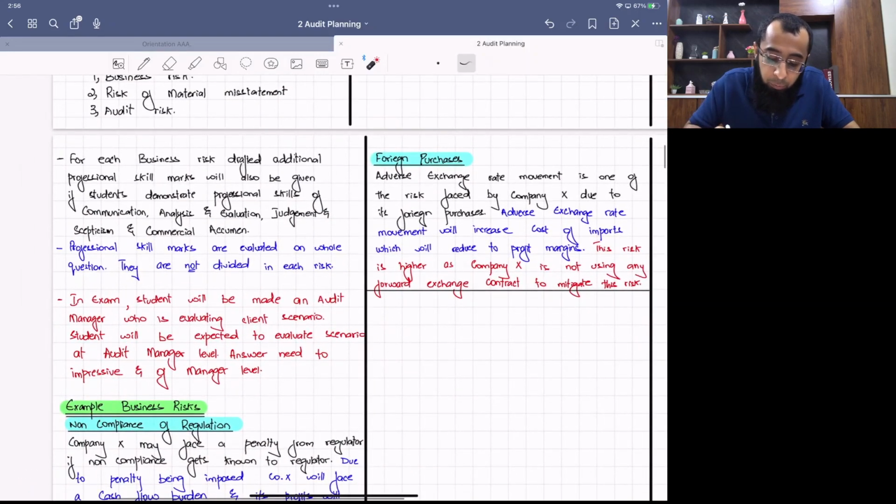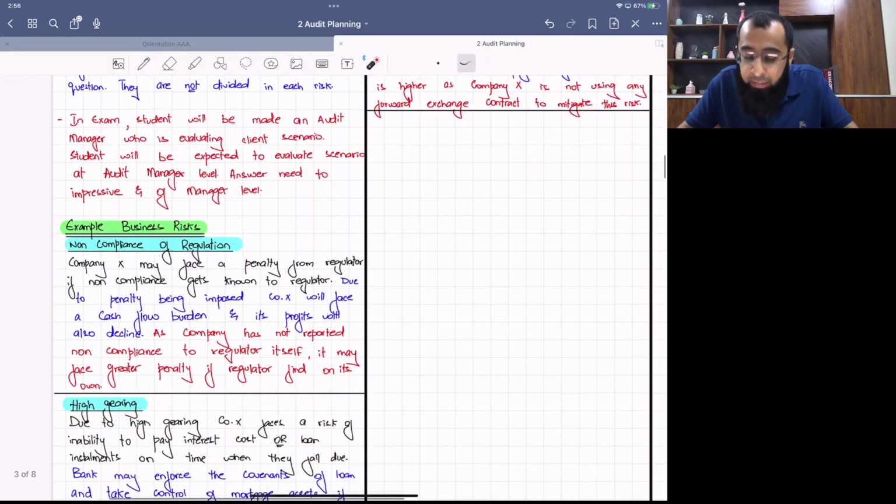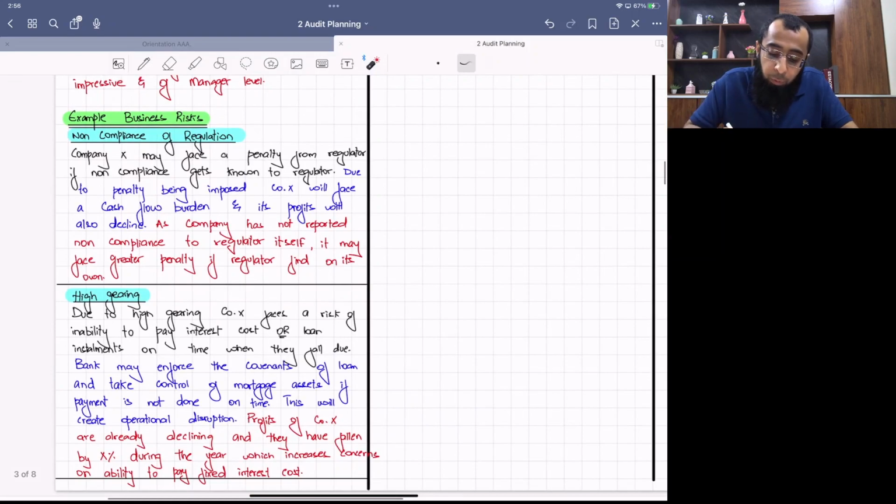Then we discuss about professional skill marks that they will be available on question as a whole, but you have to demonstrate your professional skill while writing the risk. Okay. Then we discussed that examiner will make you an audit manager, so you have to make sure that you write impressive answer. Then we drafted some sample risk in which we followed the approach identify, impact, and scale of the risk.